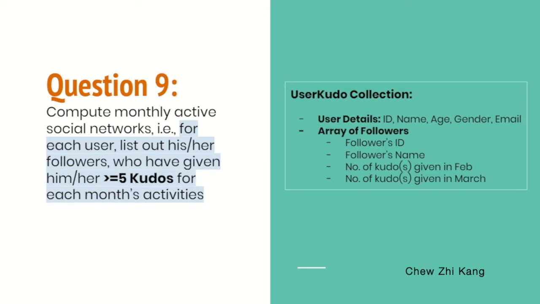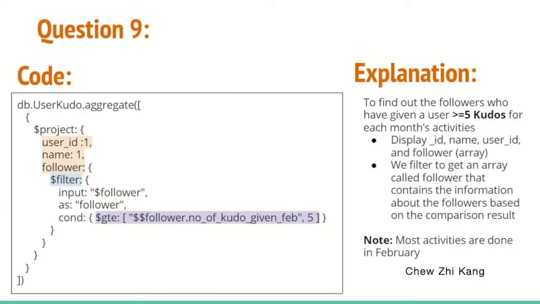We'll be making use of the user kudo collection that we have created for this query. The collection contains the user details such as user ID, name, age, gender, and email, as well as an array of followers which contains the follower's ID, name, and the number of kudos given in February and March. Moving on to the explanation, firstly, we will display the object ID, name, user ID, and follower array as highlighted in orange.